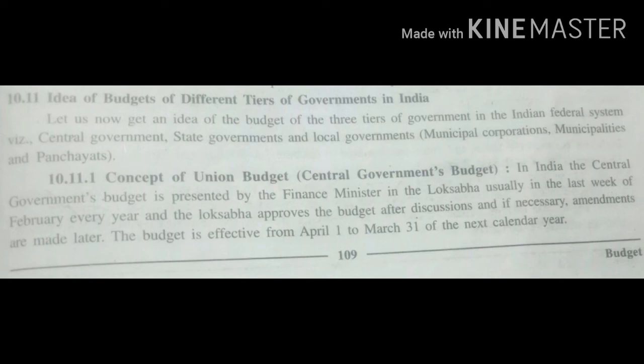In India, budget is presented for the period of 1st April to 31st March. In general, the central government budget is declared at the end of February. During March, this proposal is discussed in Lok Sabha and after necessary changes, the final budget is accepted. This budget is implemented from 1st April. In India, according to Article 112(1) of the Constitution, the budget is presented.